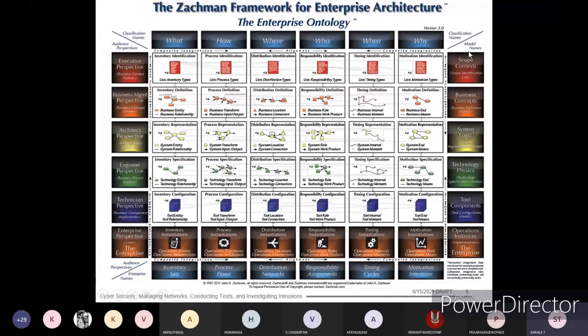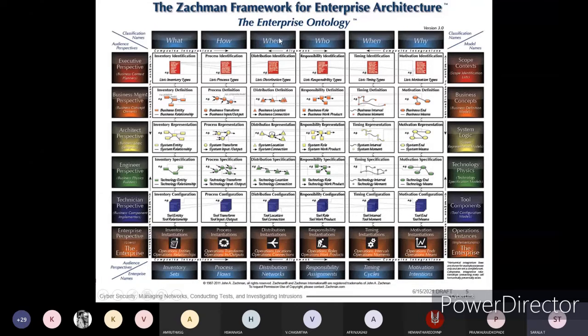Here the scope context, scope identification list, we have to see in the first row only, that is with respect to model names. Next, if we look at the business management perspective, what we have to do is inventory definitions, that is business entity and business relationship. How it has to be done: process identification, the same thing with respect to the business management perspective also, that is business transform or business input or output.